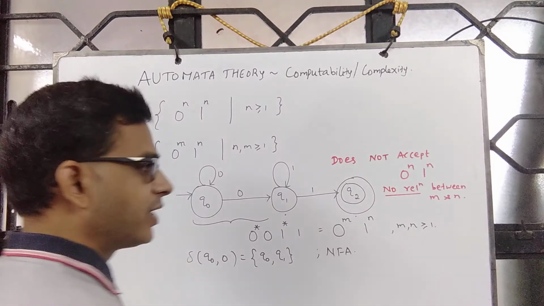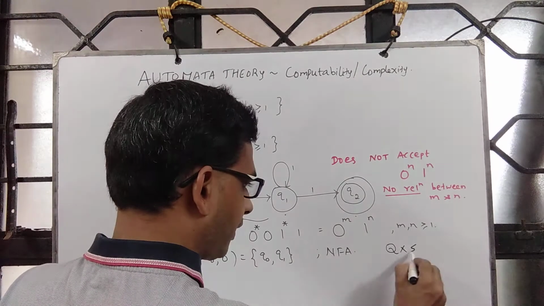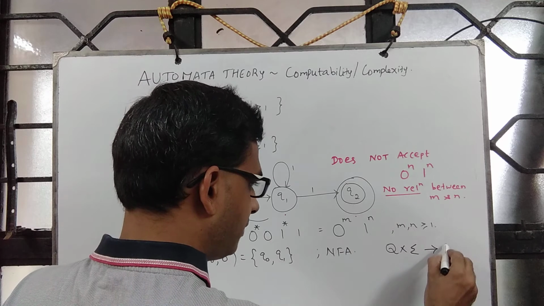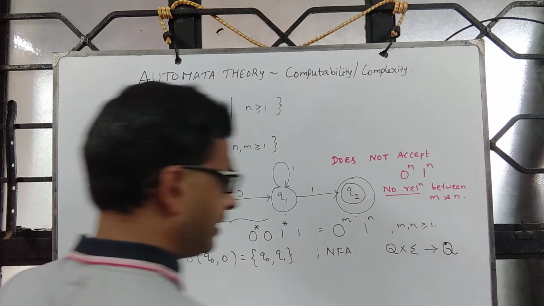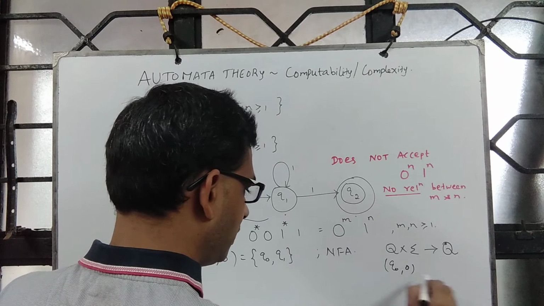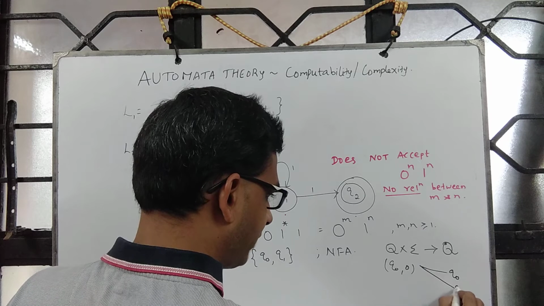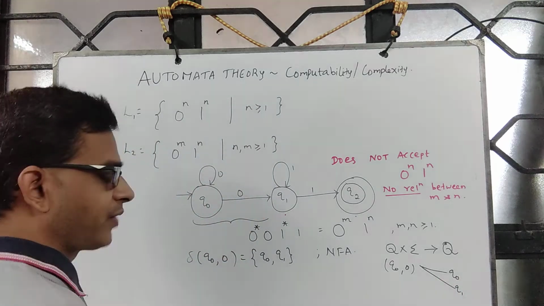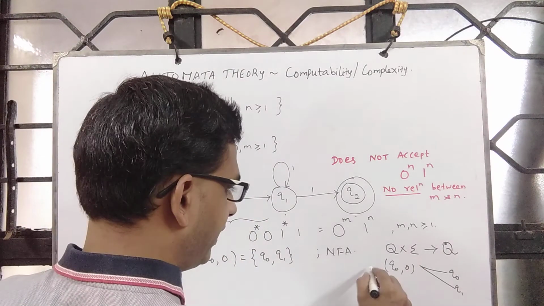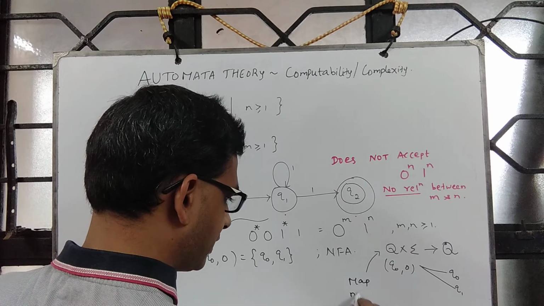So please note, for an NFA, if you look at Q cross sigma to Q, then it is just a map. For example, Q0 comma 0 is mapping to Q0, it is also mapping to Q1. So this way, if you see, it is just a map, not a function.